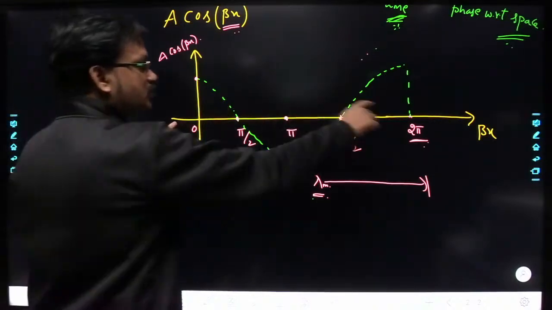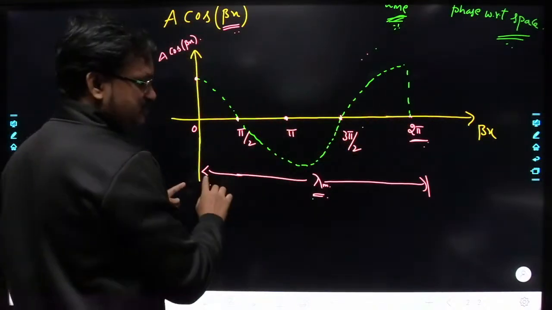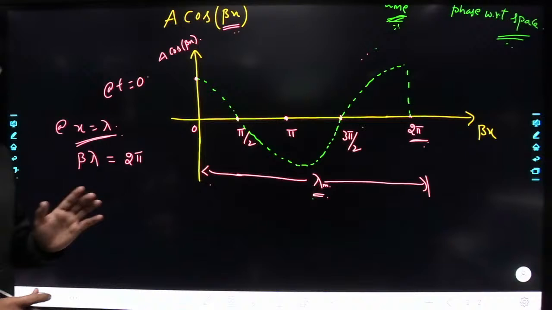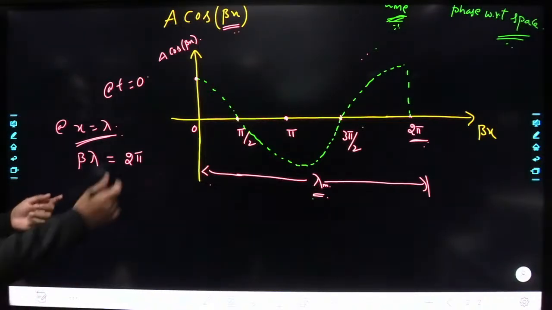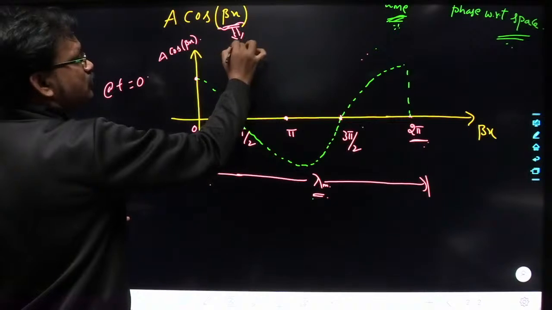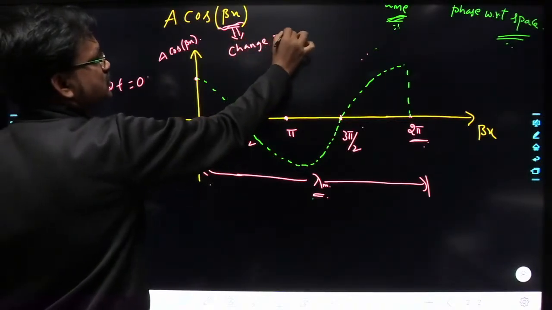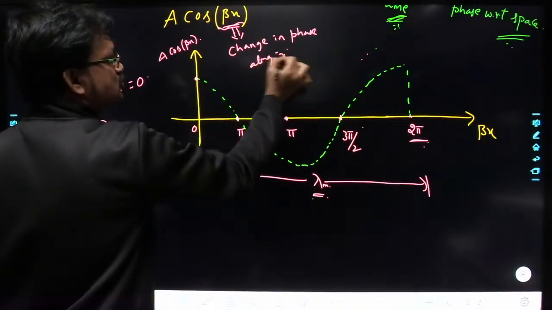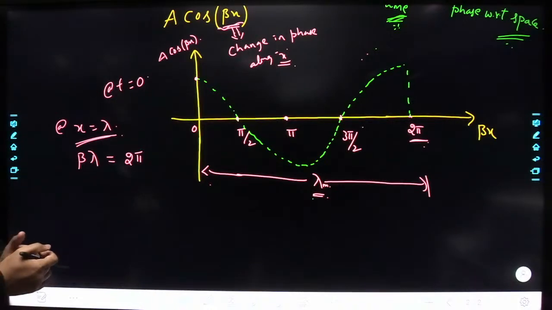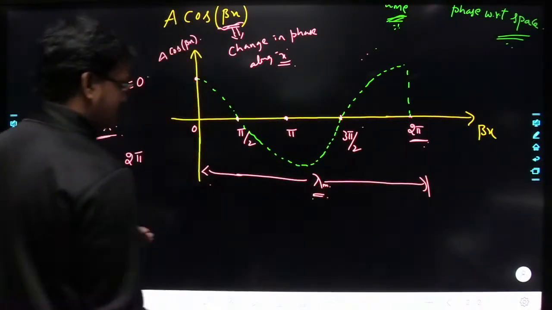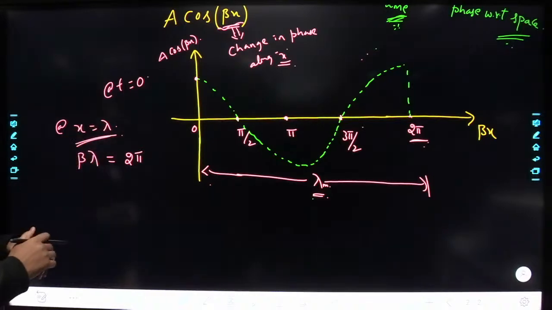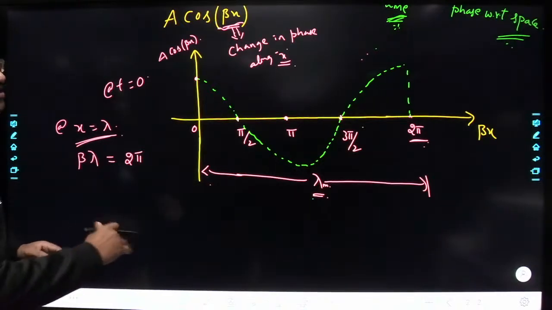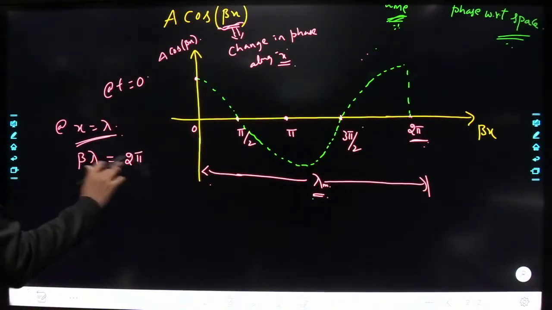So as you move from here to here, over lambda meters, what is the change in phase? 2 pi. Understood? So this beta x will give you the change in phase along x. If you move lambda meters, x equal to lambda, what is the change in phase along x? That is nothing but 2 pi.